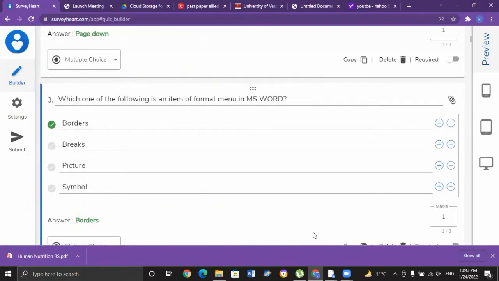Okay, ji. Which one of the following is an item of the Format menu in MS Word? When we talk about the Format menu, the items included are font, text, paragraph, bullets and numbering, borders and shading, columns, text direction, change case, Asian layout, themes, effects, etc. All of these are included in the Format menu. So Borders is one of the items included in MS Word. So the correct option for MCQ number 3 is A, Borders.